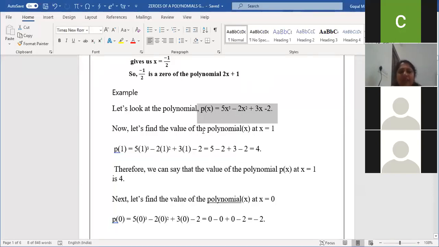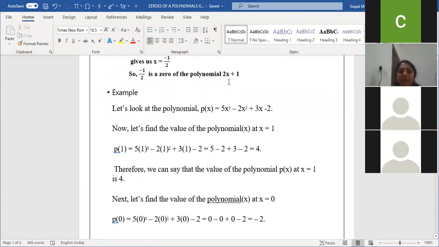Now let us find the value of the polynomial. Okay. So always remember, if the degree is 3, we used to get 3 values. It's all depending on the degree of the polynomial. Am I clear, children? So here degree is 3 means we will get 3 x values. If degree is 2, how many values will we get? We'll get only 2 values, ma'am. Yes, if degree is 4, we'll get 4 values. If degree is 1, we'll get only 1 value, ma'am.